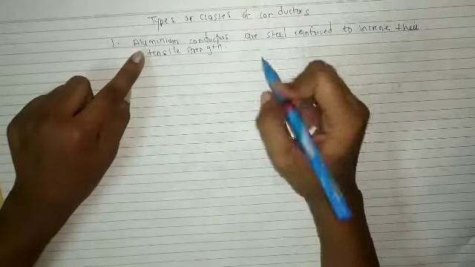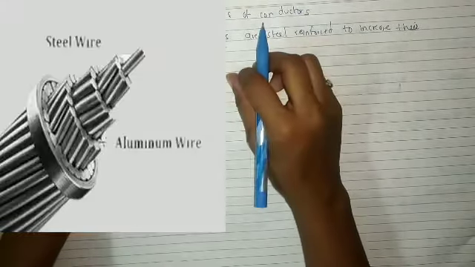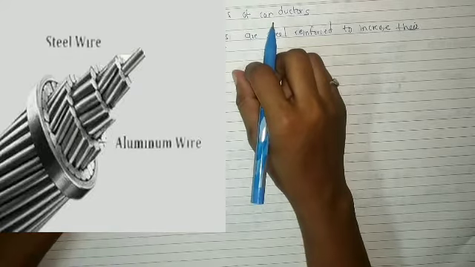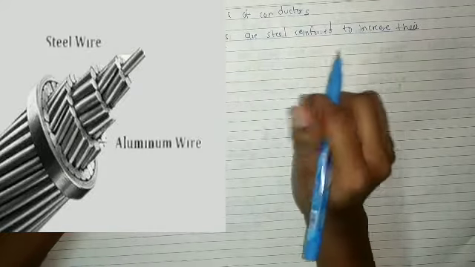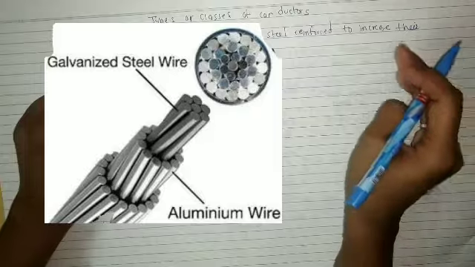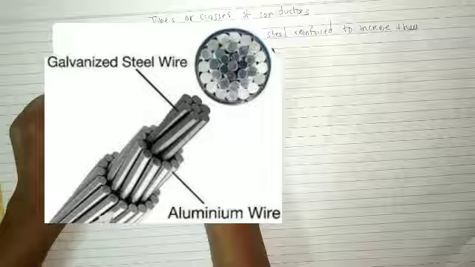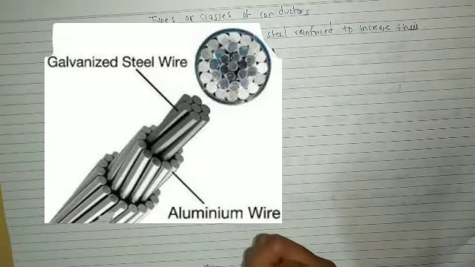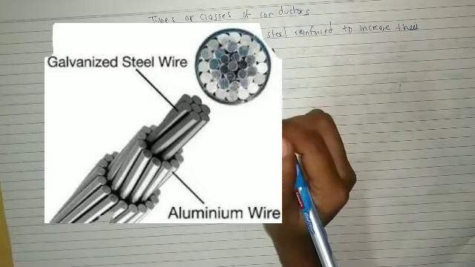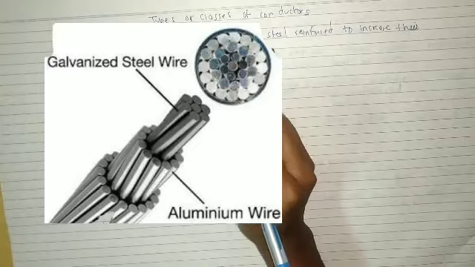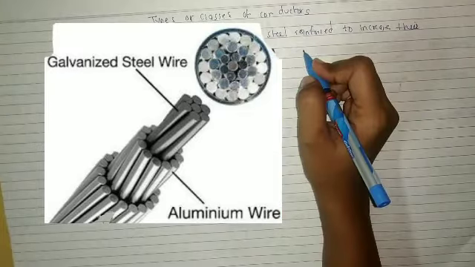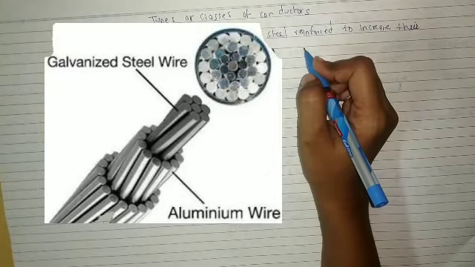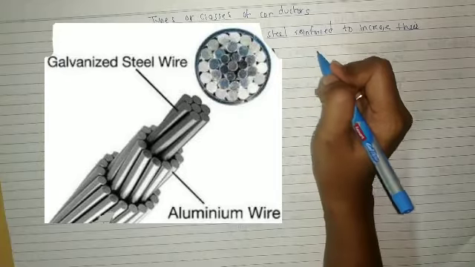I'll insert the picture, so from this picture you'll understand what it is. The aluminium conductors which are steel reinforced are known as ACSR conductors. Strong galvanized steel wires form the core of the conductors, which bears the main mechanical load.